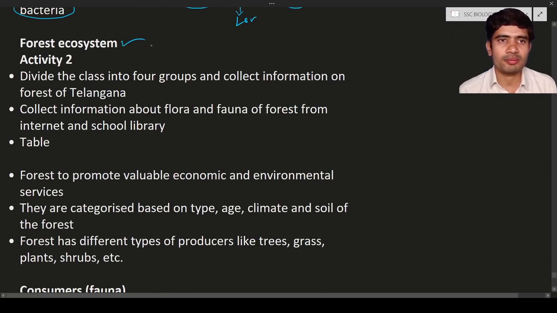Next one is the forest ecosystem. Forest ecosystem, that is activity 2. In the forest ecosystem, we can do a small activity: divide the class into 4 groups and collect information about the forests of Telangana. Collect information about the flora, meaning what different types of plants are present in that forest. And next, collect information about the fauna, meaning what different types of animals are in that forest. You can collect information from the internet, the school library, etc., and prepare a table. You will get some idea about the flora and fauna of the forests of Telangana.